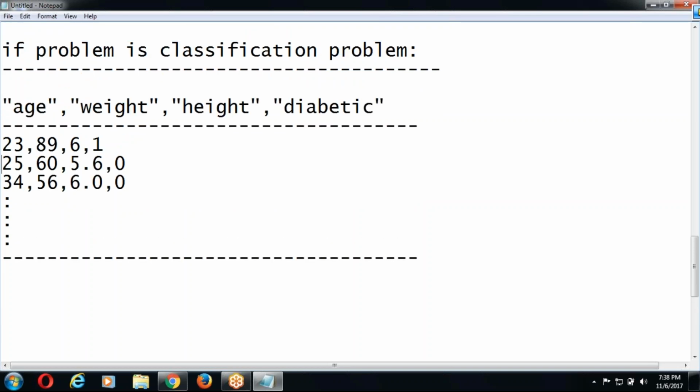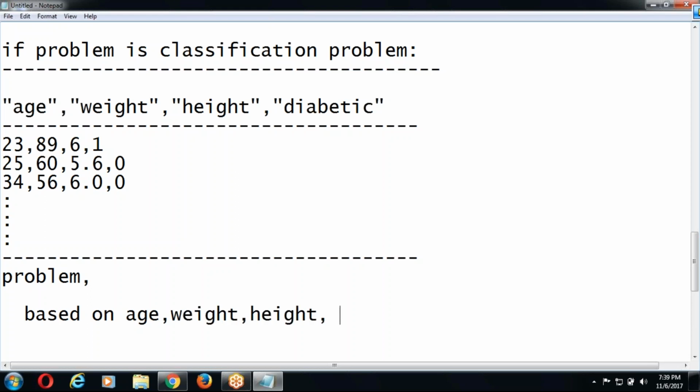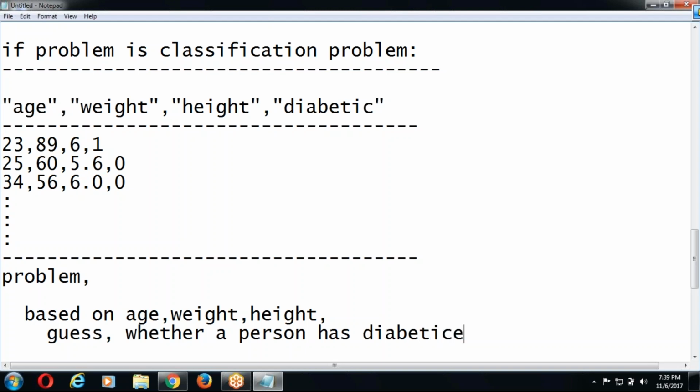The problem. I will write the problem. Based on given input parameters, or based on age, weight, height, guess whether a person has diabetes or not. Of course, there are not only these parameters, there are a lot of parameters which cause diabetes. We should include all those input features into the data. Got it?